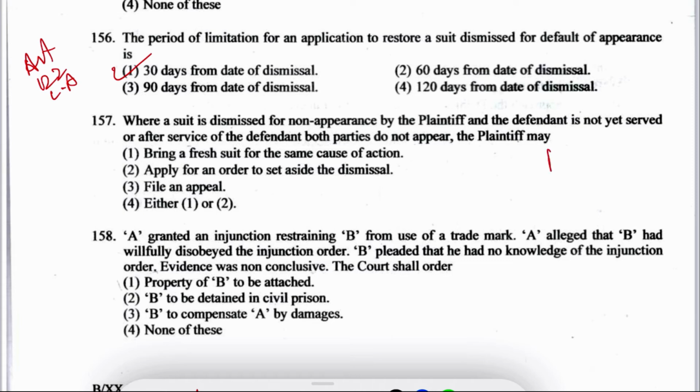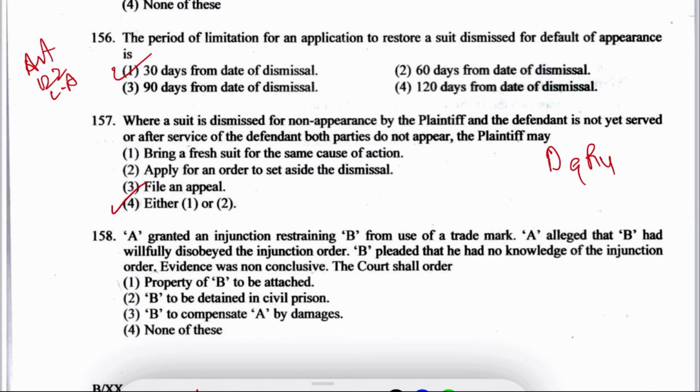Well, this is mentioned under Order 9 Rule 4. And according to that, it is option number 4: bring a fresh suit for the same cause of action and apply for an order to set aside the dismissal. Order 9 Rule 4 talks about how the plaintiff may bring a fresh suit or the court may restore the suit to file. Next is question number 158.